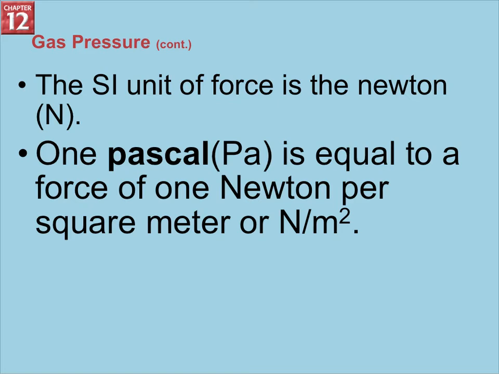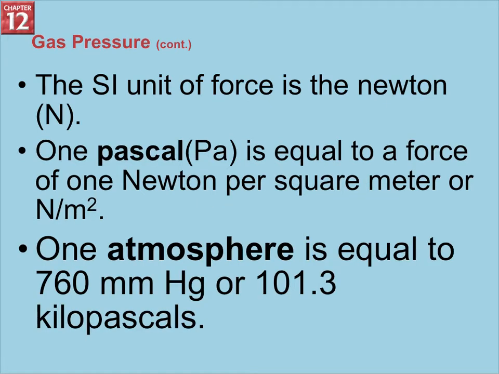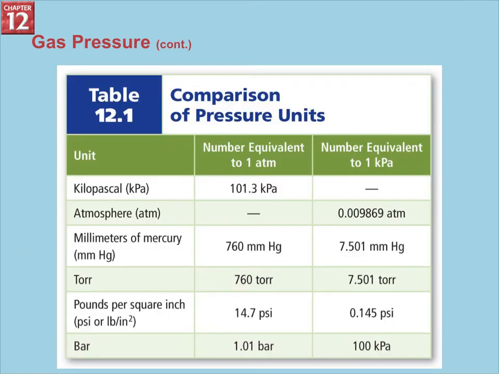A Pascal is another way, and a Pascal is equal to the force of 1 Newton per square meter, or N, capital N for Newton, per meter squared. 1 atmosphere, another big way that we measure gas pressures, is equal to 760 millimeters of mercury, or 101 kilopascals. This is a chart that's in your book.